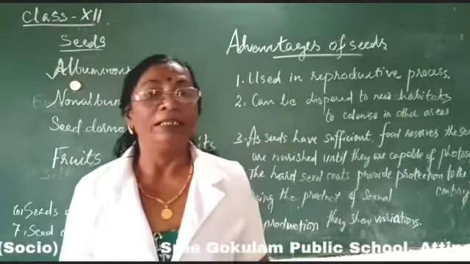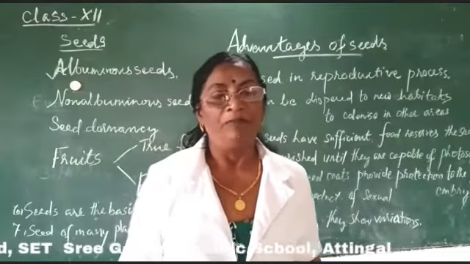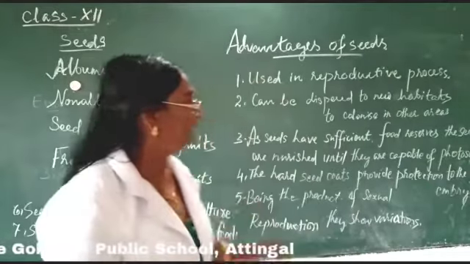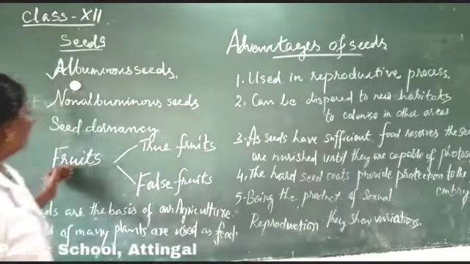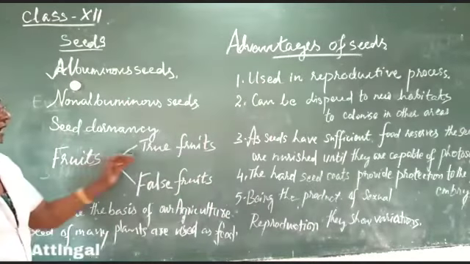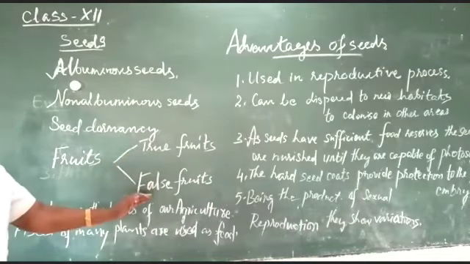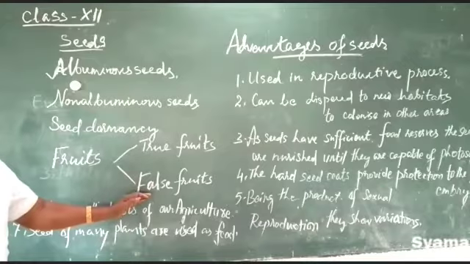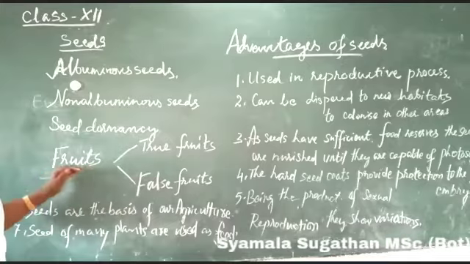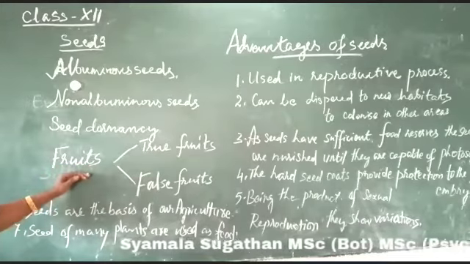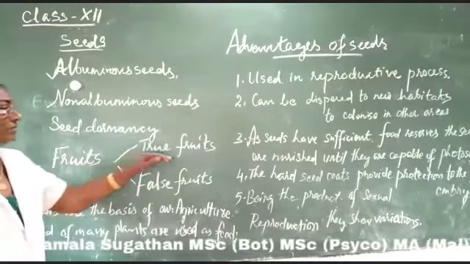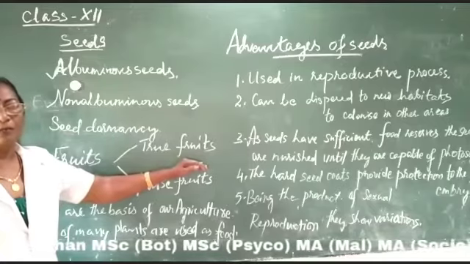Fruit is the ripened ovary after fertilization. And here we can see the fruit may be either true fruit or false fruit. In the normal case, fruit develops from the ovary. The ovary as a whole develops into the fruit. In such a case, it is called a true fruit.